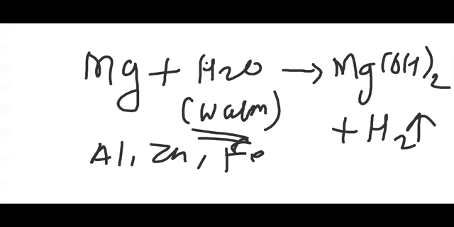Then what can one do? For this, we can carry out the reaction of that metal with steam. How can it be carried out? First of all, we have to generate the steam, and then we carry out the reaction with that steam.